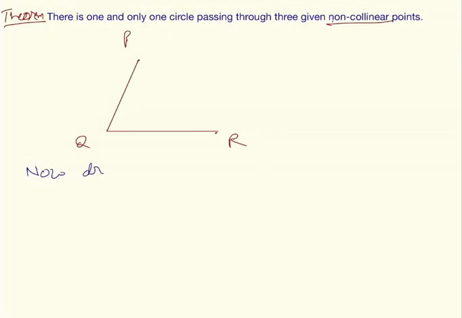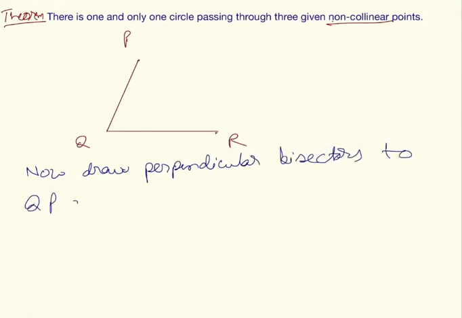We draw perpendicular bisectors to QP and QR, which intersect at a point O. Suppose these are OD and OB, the perpendicular bisectors.